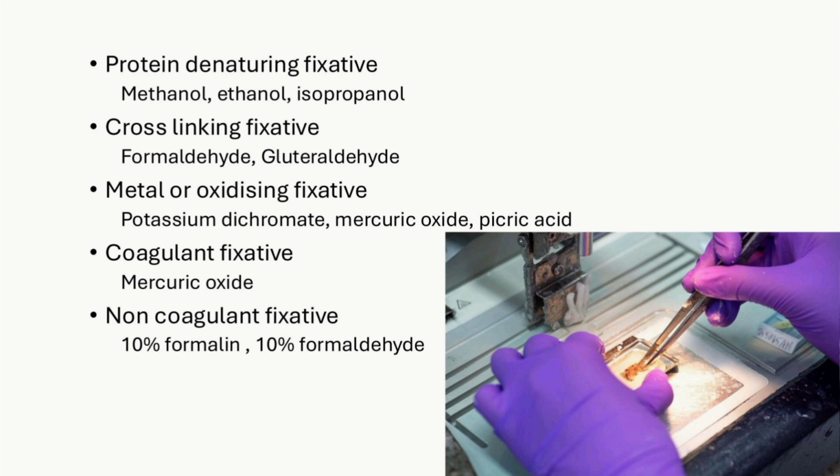Other types of fixatives are: protein denaturing fixatives, methanol, ethanol, and isopropanol. Cross-linking fixatives, formaldehyde, glutaraldehyde. Metal or oxidizing fixatives, potassium dichromate, mercuric chloride, and picric acid. Coagulant fixative, mercuric oxide. Non-coagulant fixatives, 10% formalin and 10% formaldehyde.